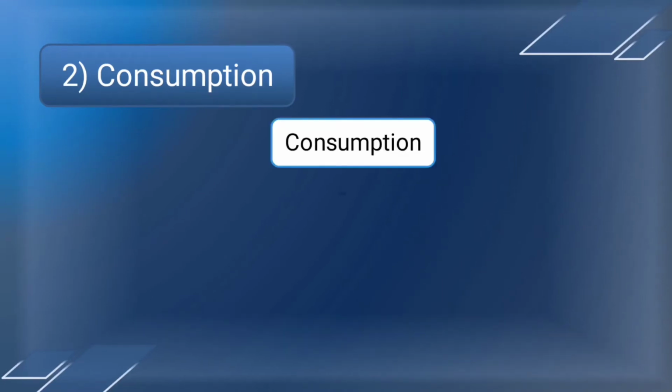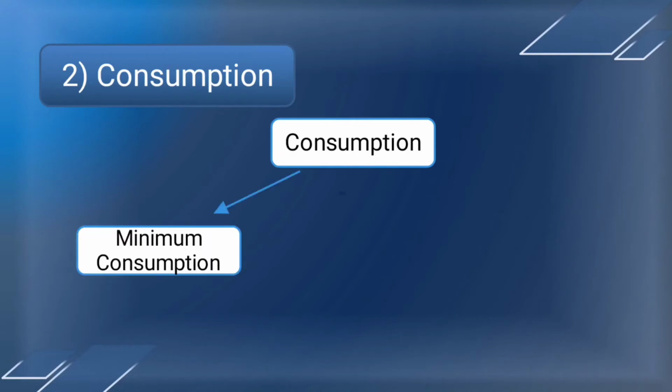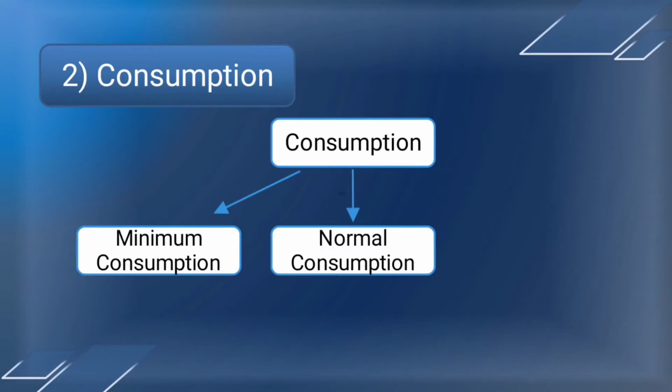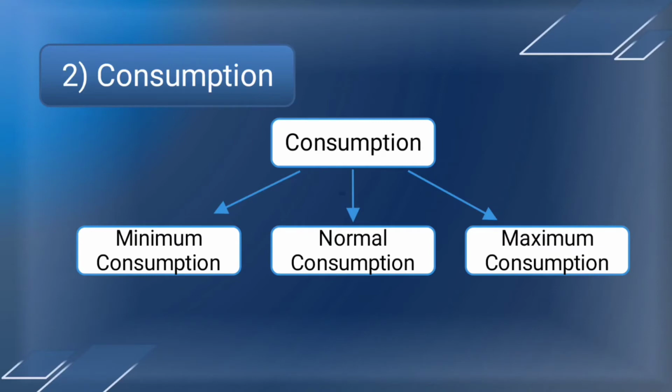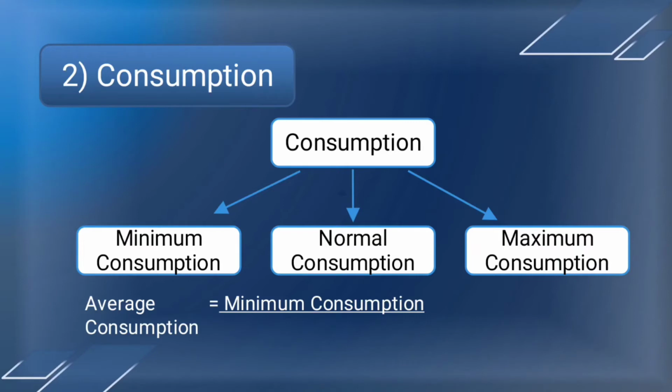Second, consumption. So consumptions are divided into 3 parts. That is minimum consumption, normal consumption and maximum consumption. So average consumption is equal to minimum consumption plus maximum consumption divided by 2.